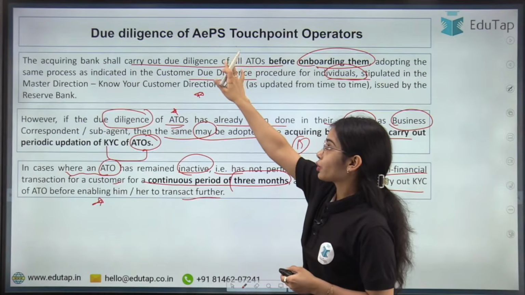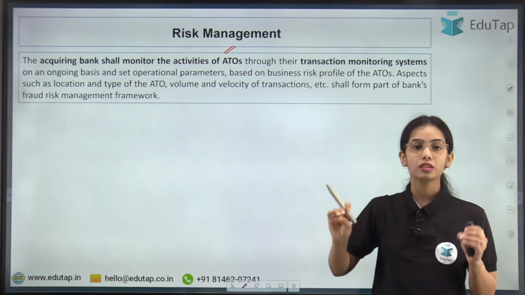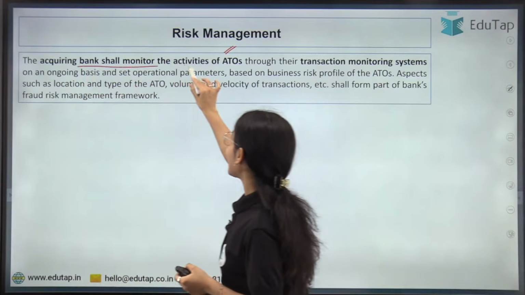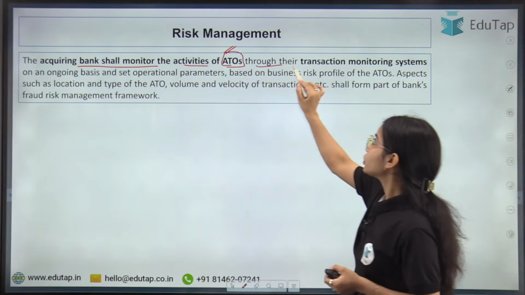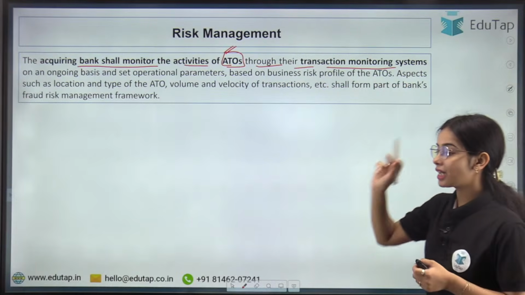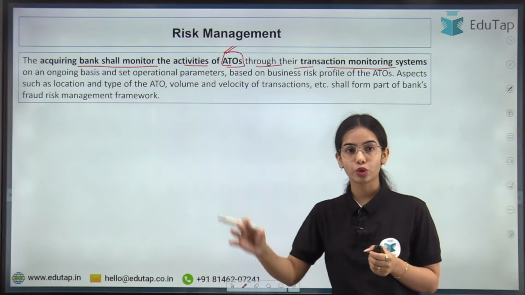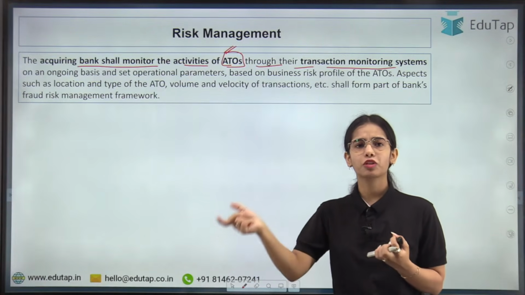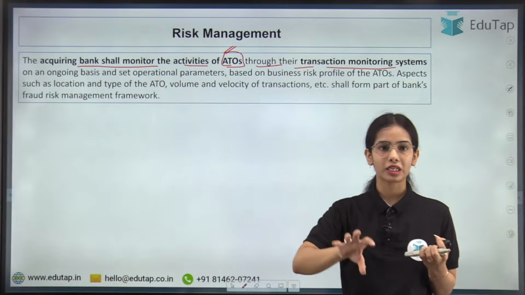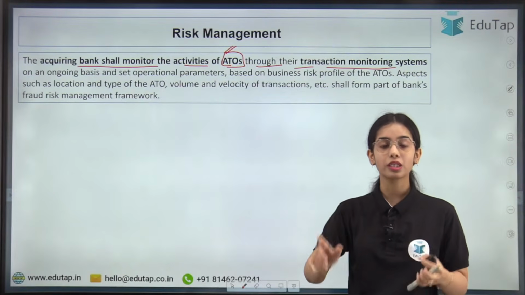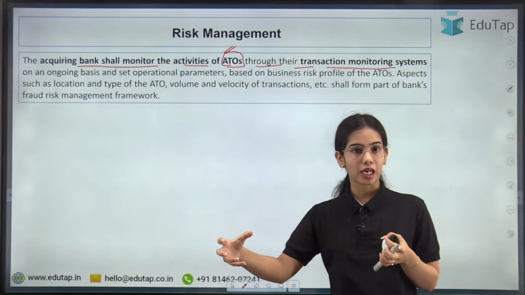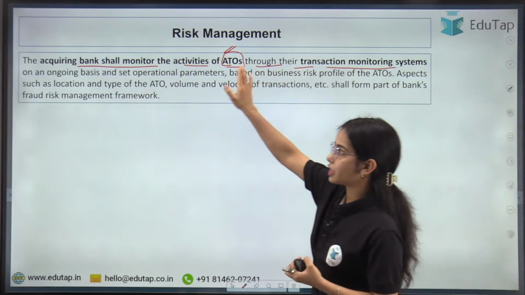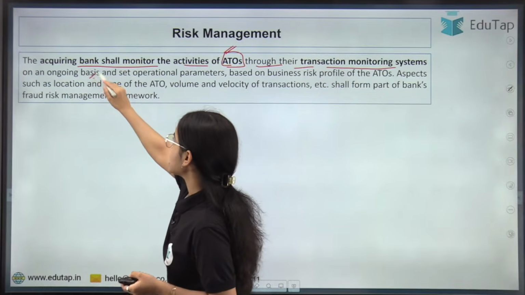So this is in regards to due diligence. Now for the risk management, the bank has to be aware, and the acquiring bank shall monitor the activities of the ATOs through their transaction monitoring system, that how much money is getting taken out through the business correspondent, or how much of the money is getting transferred from one account to another account, how much cash withdrawal, cash deposit the business correspondents are allowed.